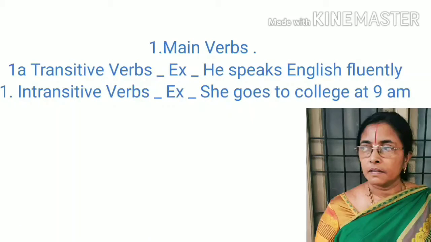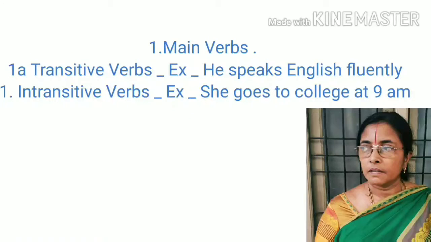He speaks English. After the verb speaks, we have a direct object, right? So such verbs which have direct objects are called transitive verbs. In case of these transitive verbs, we have passive voice. Now come to intransitive verbs. If you see the example, then you can have a better understanding of it.